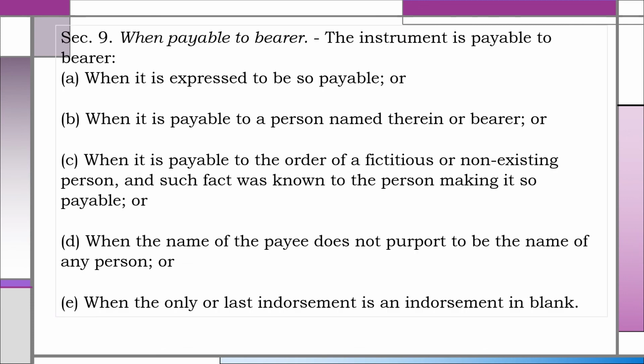Section 9. When payable to bearer. The instrument is payable to bearer: A. When it is expressed to be so payable, or B. When it is payable to a person named therein or bearer, or C. When it is payable to the order of a fictitious or non-existing person, and such fact was known to the person making it so payable, or D. When the name of the payee does not purport to be the name of any person, or E. When the only or last endorsement is an endorsement in blank.